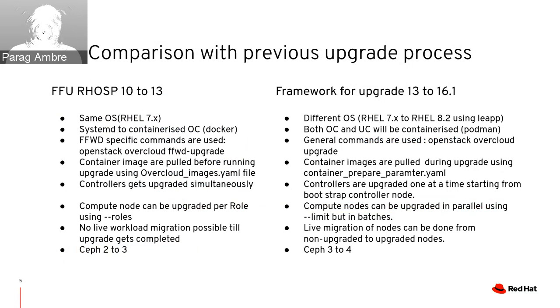Next one is compute nodes can be upgraded per role using the --role option. For example, if you have 10 compute nodes, you won't be able to upgrade them in batches. Instead, you will have to upgrade them all at once. Here, in 13 to 16, we can upgrade the nodes in batches. For example, if you have 40 compute nodes, you can generate 4 batches, each with 10 compute nodes.